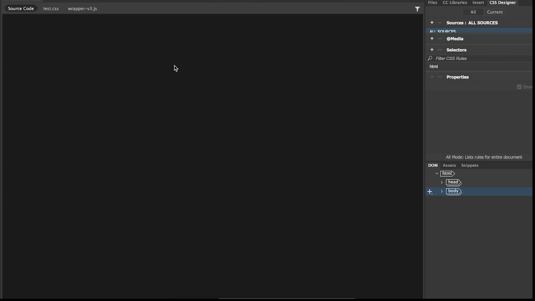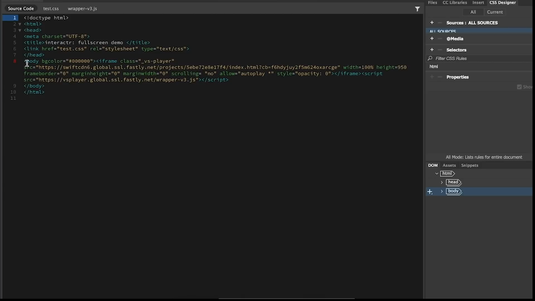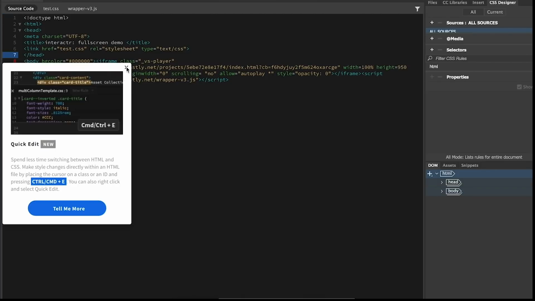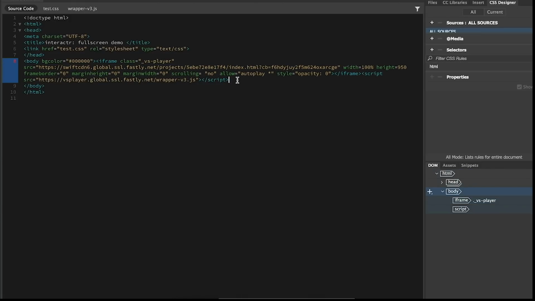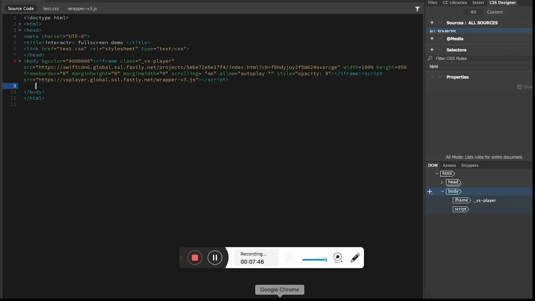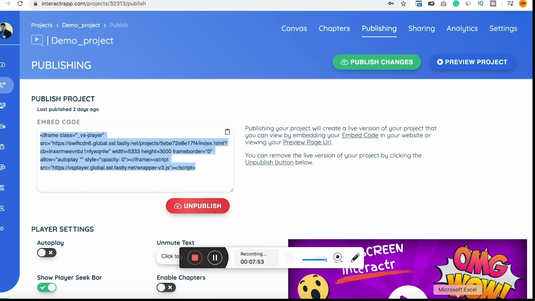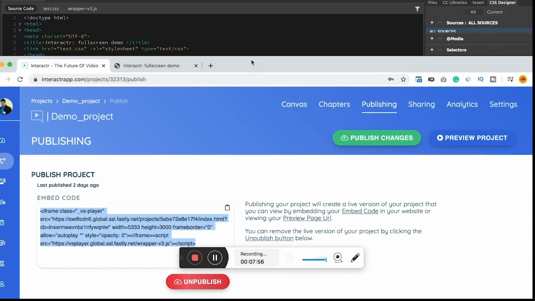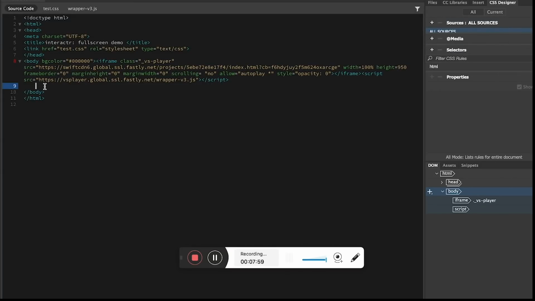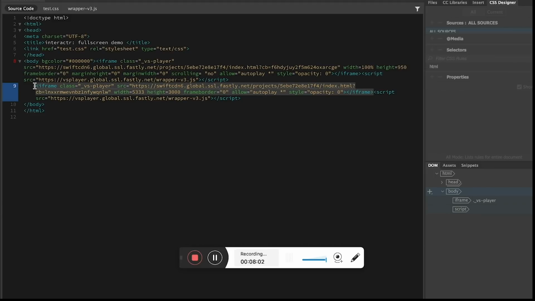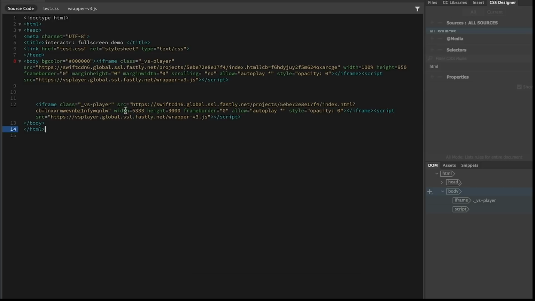So I go to the code base and I will just copy paste the iframe over here. So this is my code.